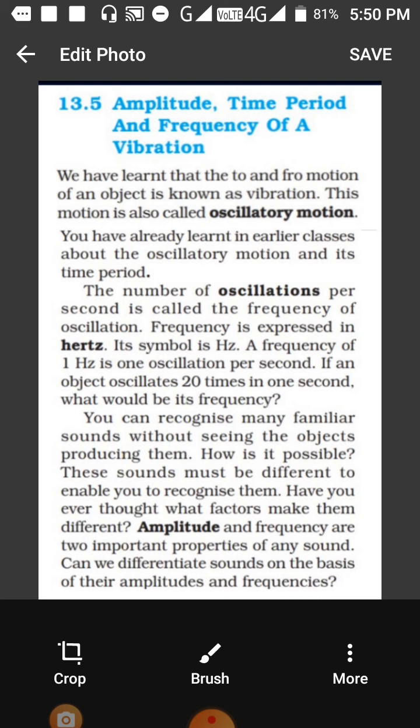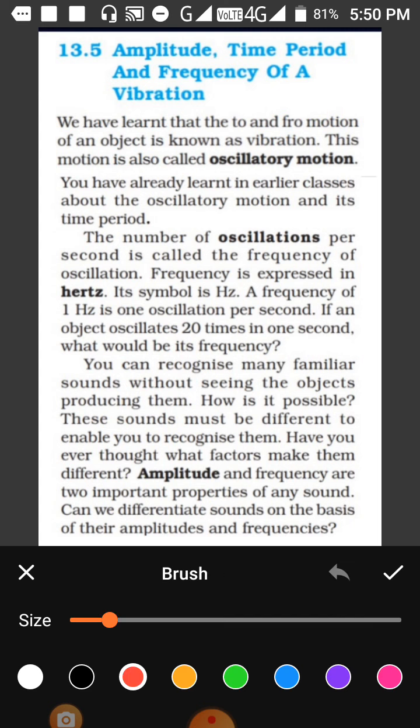The symbol is hertz. A frequency of 1 hertz means 1 oscillation per second. What is the meaning of 1 hertz? It means the number of oscillations made by a pendulum in 1 second. So that is the frequency of hertz. So 1 hertz is 1 oscillation per second. If an object oscillates 20 times in 1 second, then its frequency will be how much? 20 hertz. If it vibrates 20 times, then its frequency will be 20 hertz.